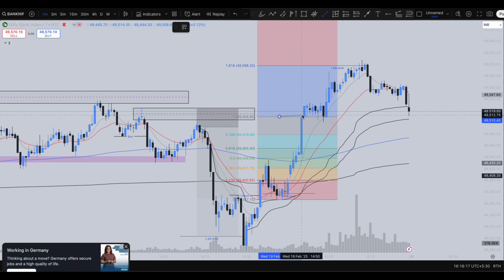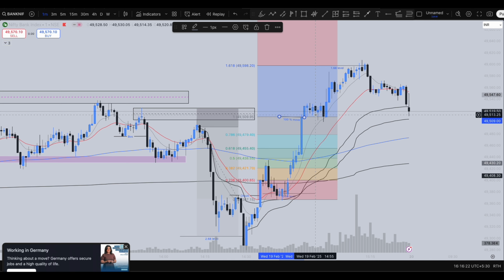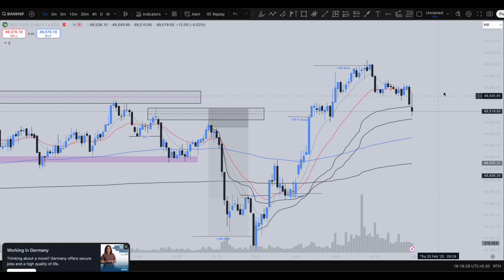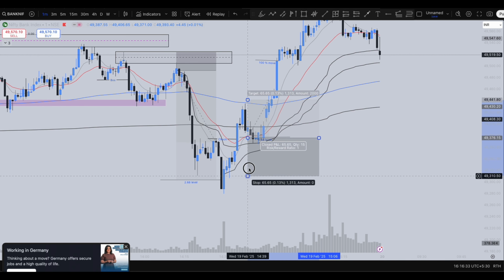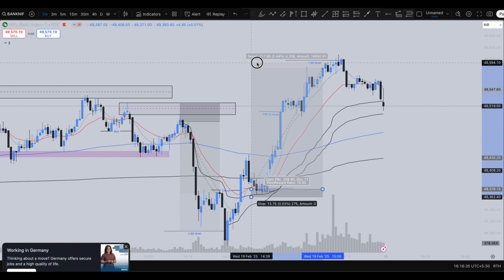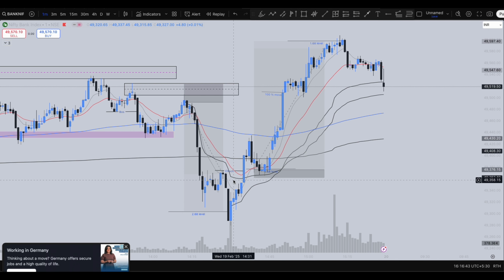You could have either exited at around here also, or if you have patience to wait and if you know how price action behaves when price consolidates above the 9 as well as 21 moving average, clearly indicating some sort of bullishness, you could have kept your stop loss just below this candle itself, guys, and targeted all the way to that upward momentum. You can see this anchor VWAP level will help you in confluence, guys, to take better trades.